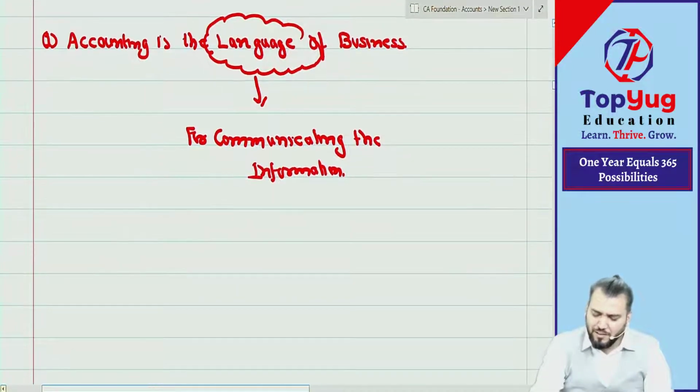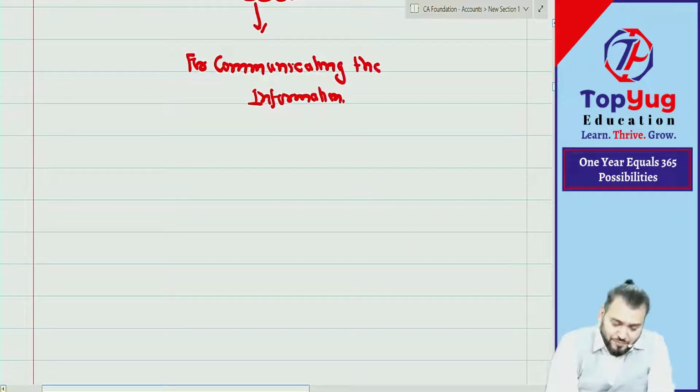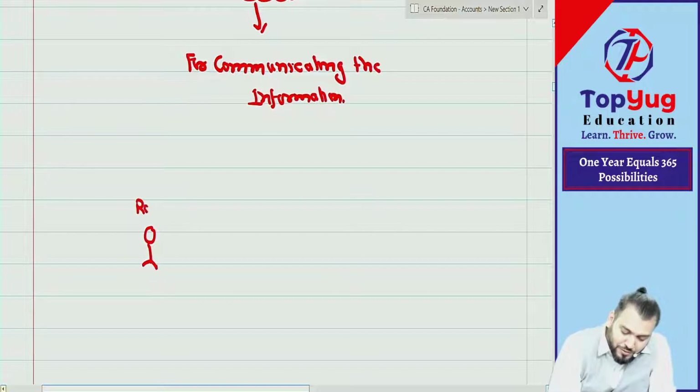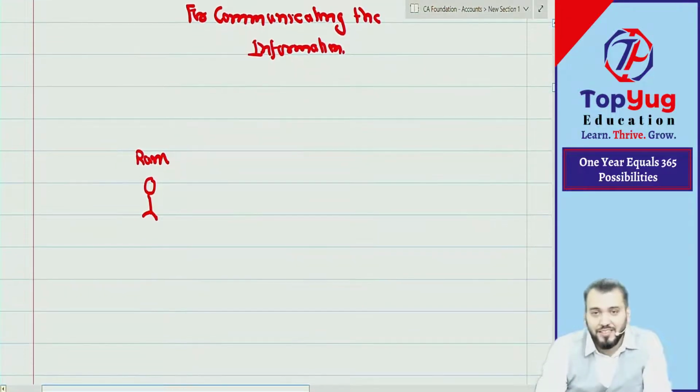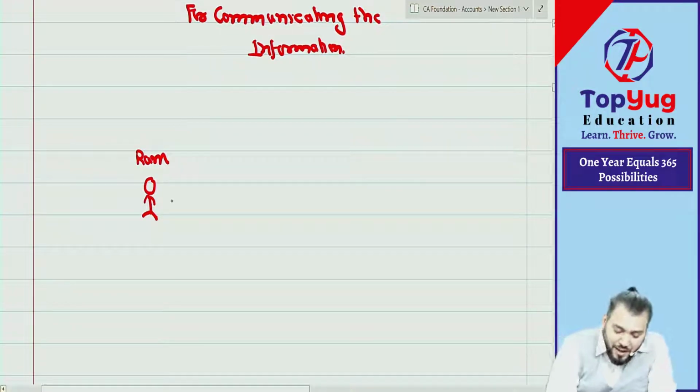Sir, you said language of business. Can you describe it? Yes, I will describe. Let us assume there is one person, Ram. Let us introduce Ram. He is Ram with two legs and two hands. Understood? And this Ram started a business.